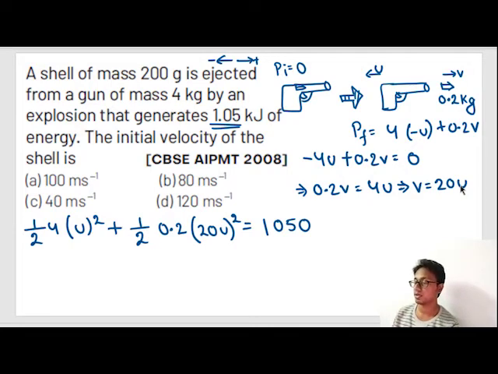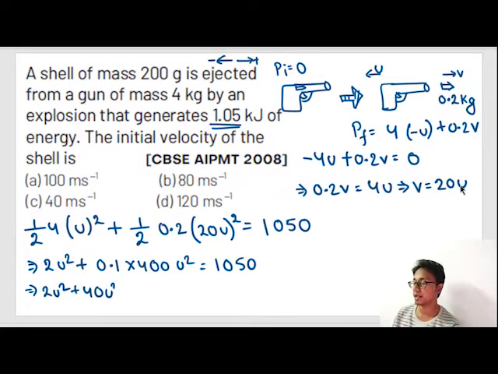So let's solve it. It gives us 2u square plus 0.1 into 20 square, which is 400, u square, equal to 1050. Or 2u square plus 40u square is equal to 1050, or 42 u square is equal to 1050.